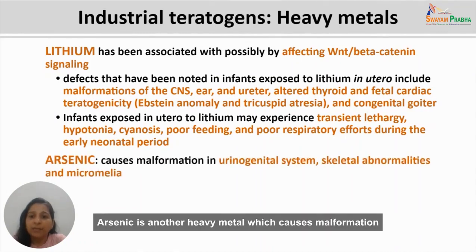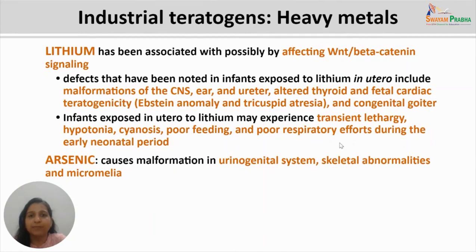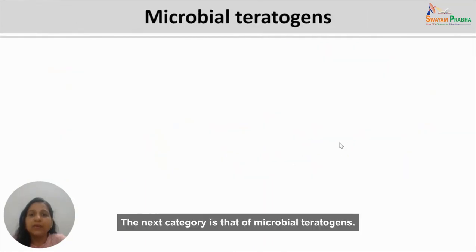Arsenic is another heavy metal which causes malformation in the urogenital system. It may cause skeletal abnormalities or micromelia. The next category is that of microbial teratogens.